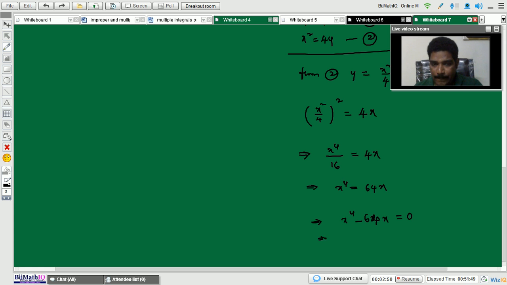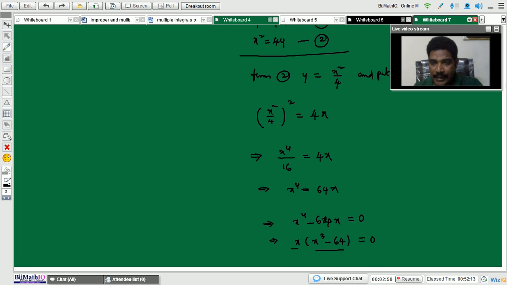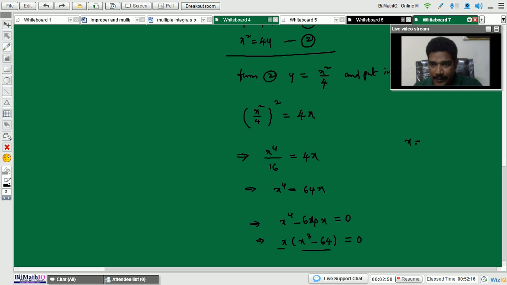Next, taking x common, you will get x into (x cube minus 64) equals 0. Something into something equals 0, then either x equals 0, or x cube minus 64 equals 0.